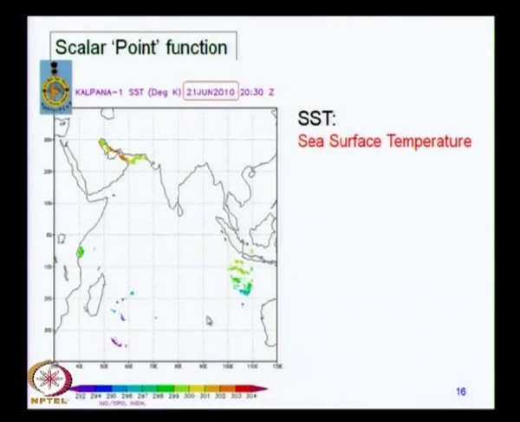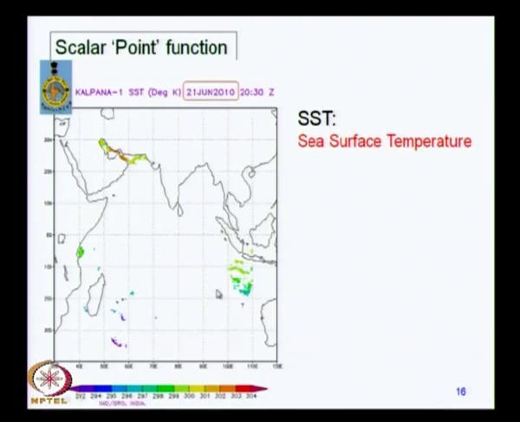Here is a satellite map which was taken 2 days ago on 21st June by the Indian satellite named after Kalpana Chawla. These are images taken by the Kalpana satellite, and what it does is it maps the sea temperature.